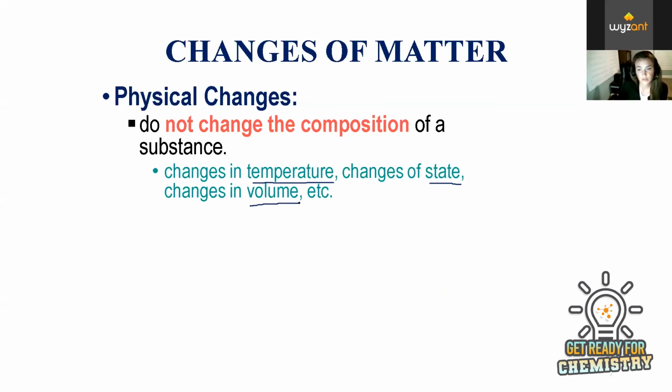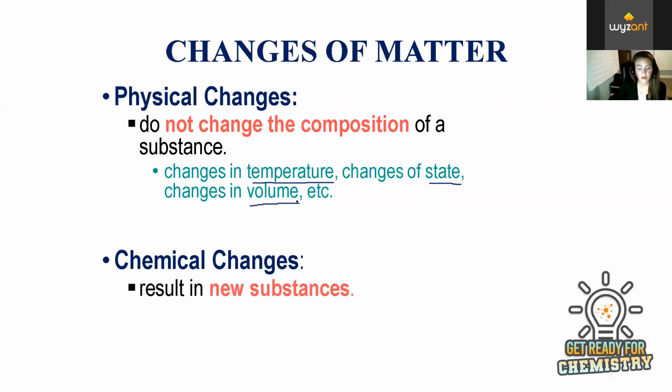And changes in volume. So you can shrink the volume of water, like you can pour volume out. This is not changing the substance itself. It's just changing the physical characteristics of that substance. And then we have chemical changes. So these are changes that result in new substances.